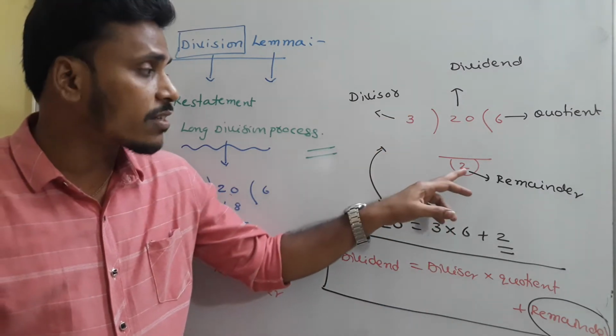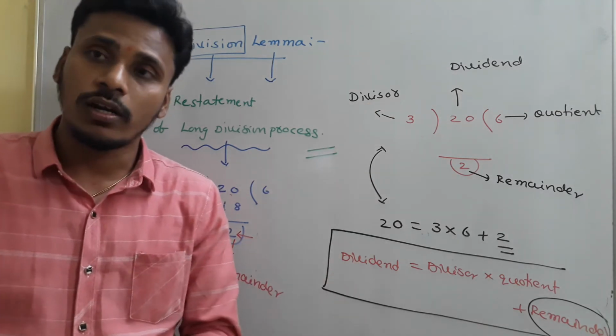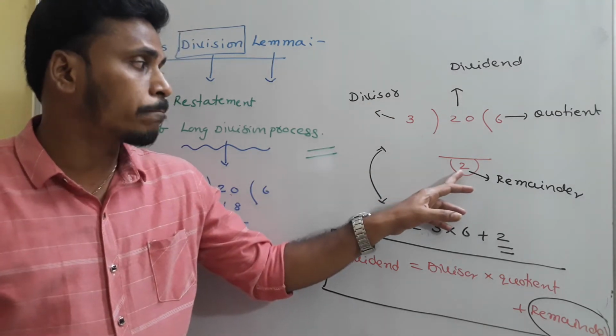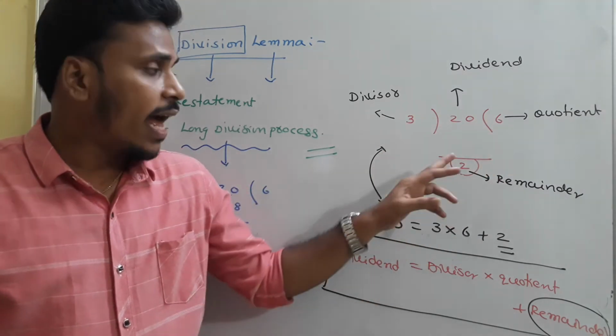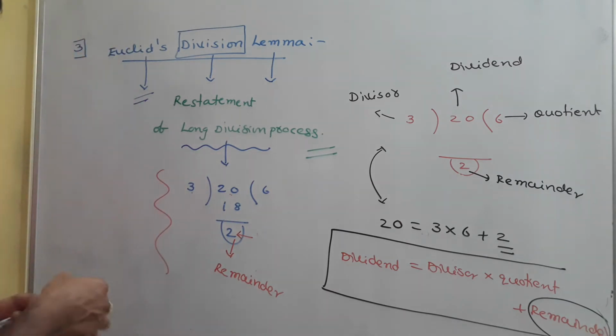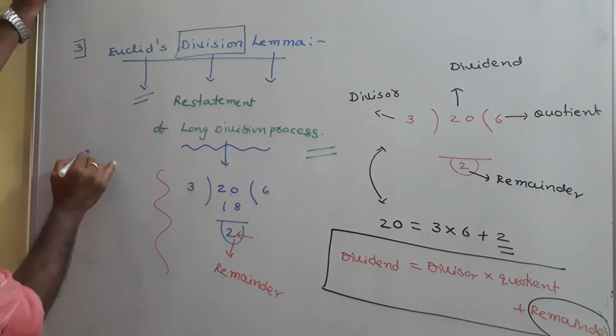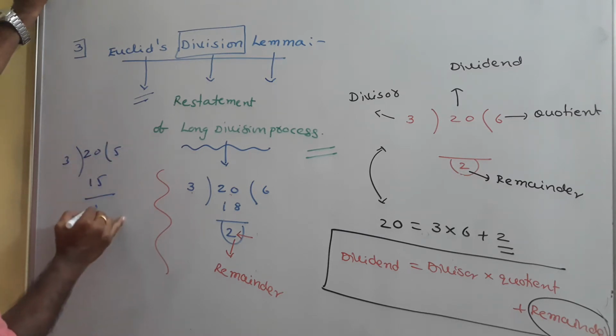Suppose the remainder is more than 3, then again we have a chance to distribute the chocolates. Suppose 3 fives are 15, and I am left with 5. We won't consider that 5 as the remainder. If you divide 20 by 3 as 3 fives are 15 and 5 is the remainder, this is not a correct division, okay?